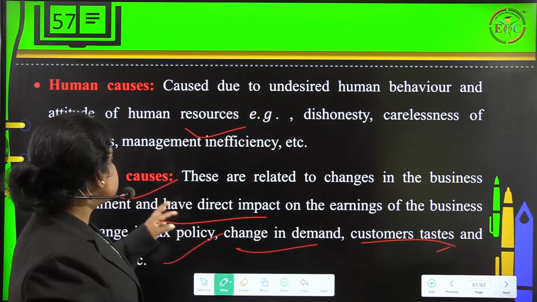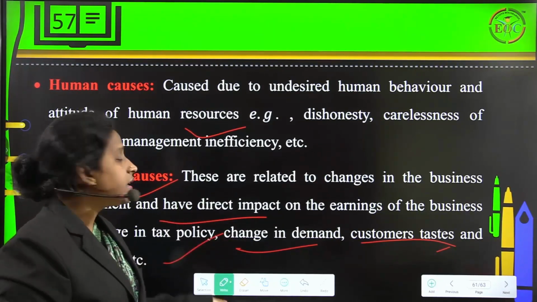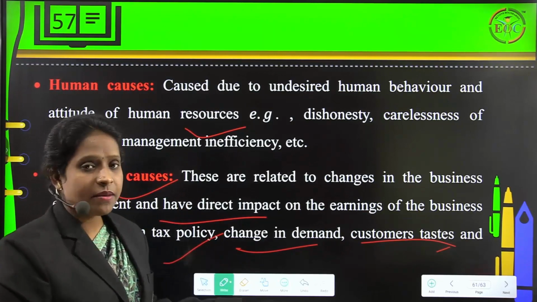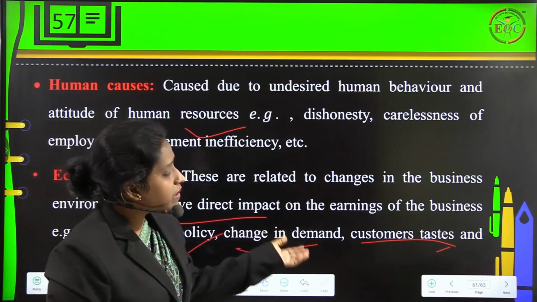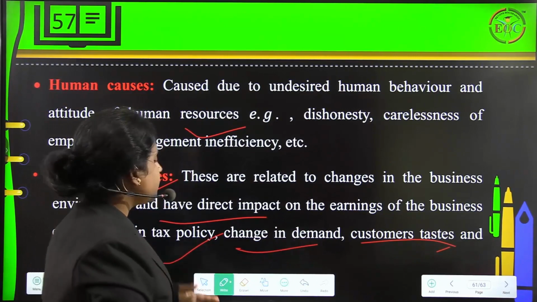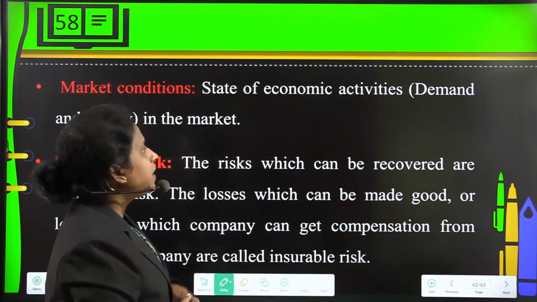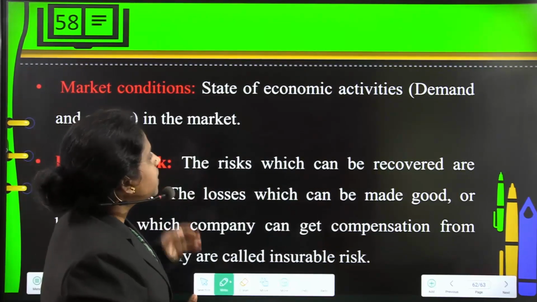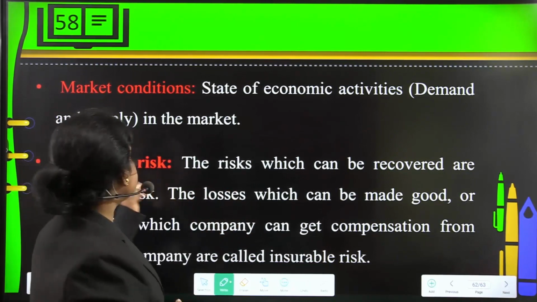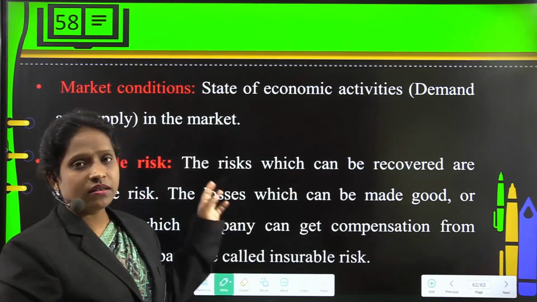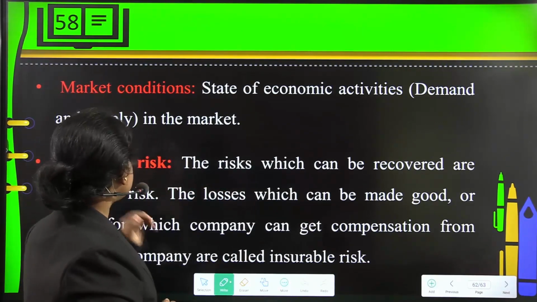Next is market condition. Here, the state of economic activities like demand and supply in the market is considered the market condition, where you are going to focus on demand and supply.